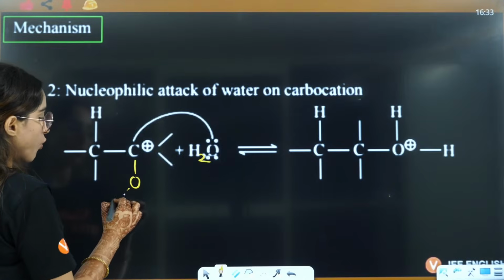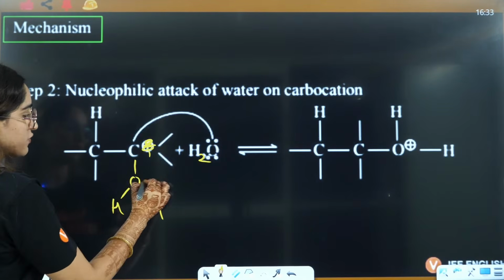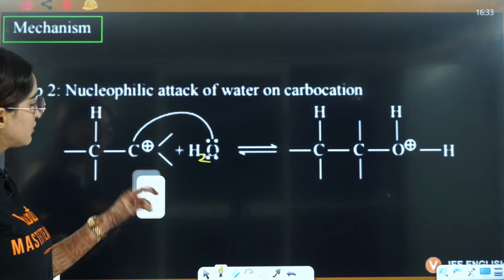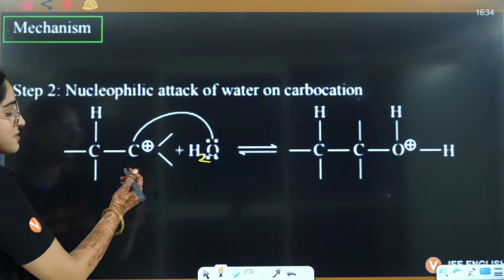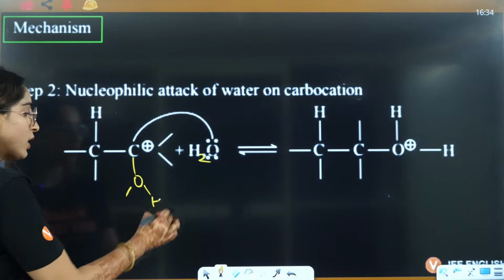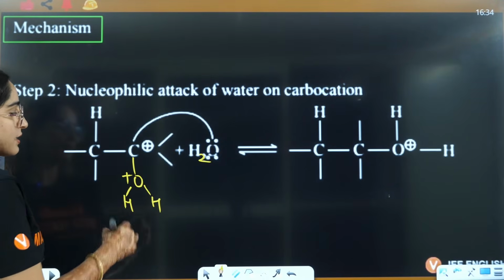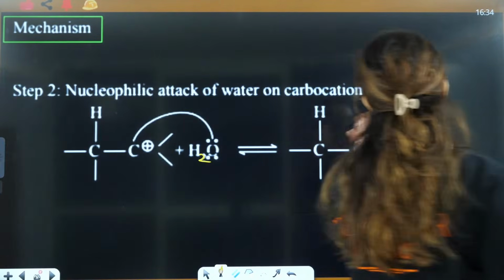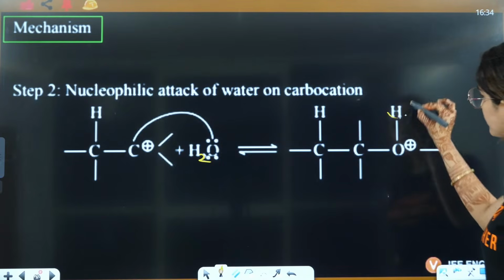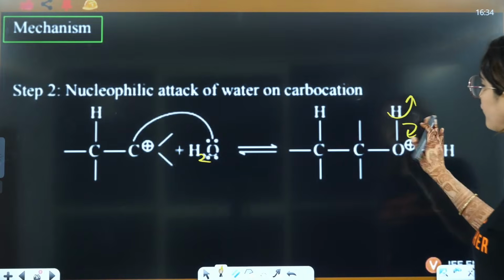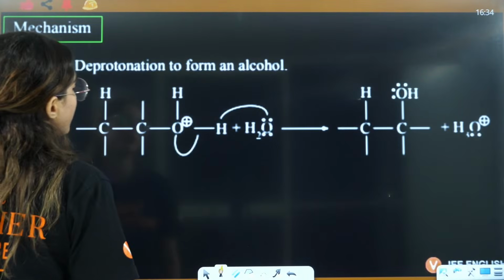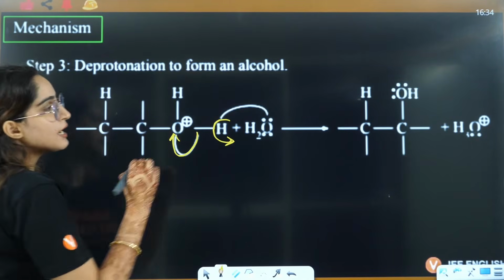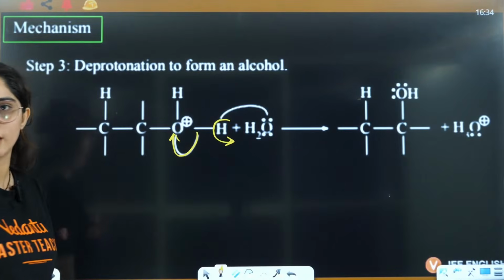When this is added, this O, this H, and this positive charge will now be here, because this oxygen has three bonds. Here carbon had three bonds, and it has one because it has a deficiency. When the oxygen of water attacks here, it gets this. Then this H positive will leave and the electrons will shift here in the next step. So this particular H positive will leave and these electrons are going to shift here, and hence you will have the formation of alcohols, right?